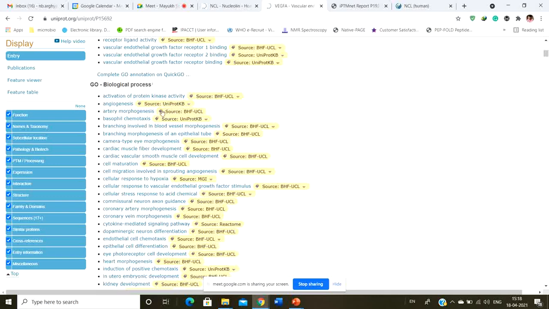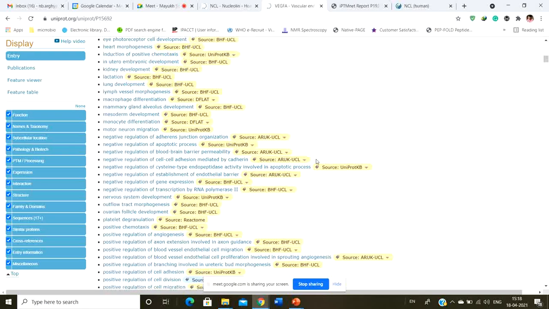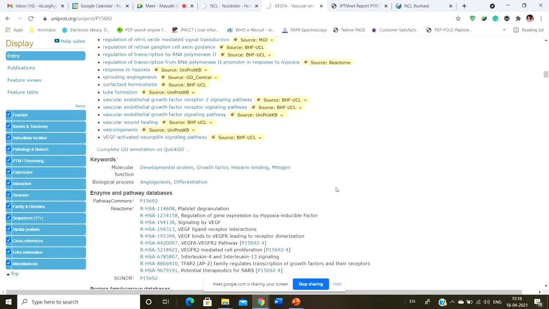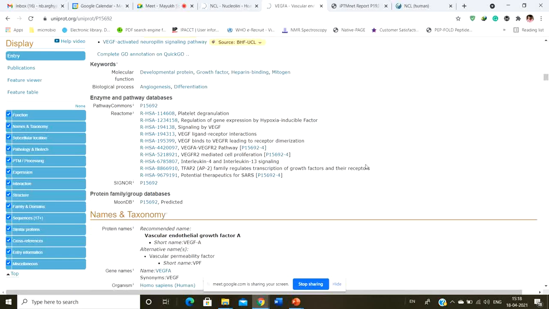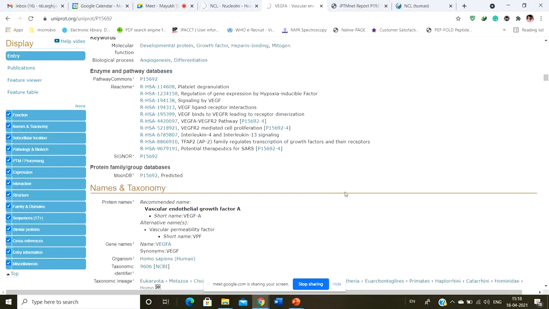Okay, so these are all the biological processes that this particular protein plays a role in. You can see how important this protein is. It plays a role in all these processes. Next you come to the enzyme and pathway database, where you can see in which pathway this protein plays a role.